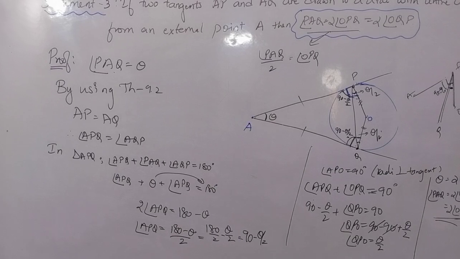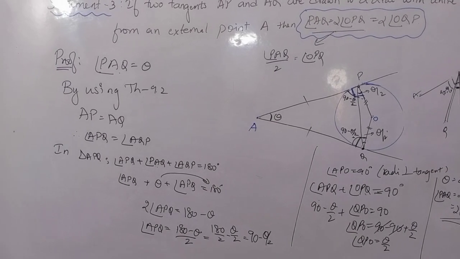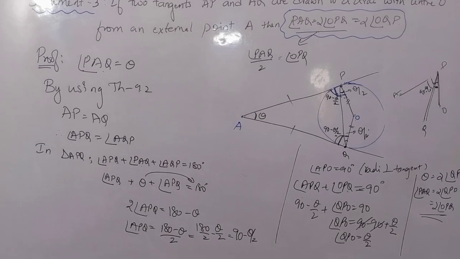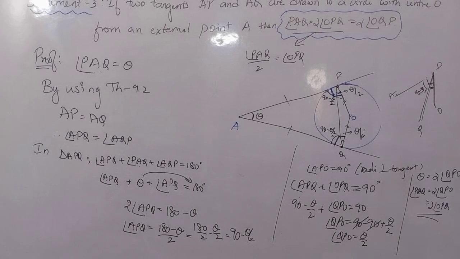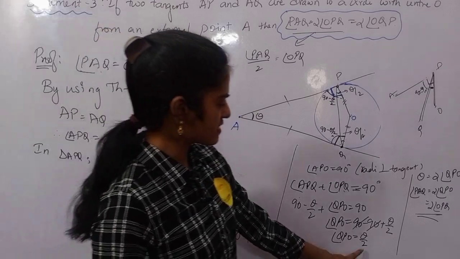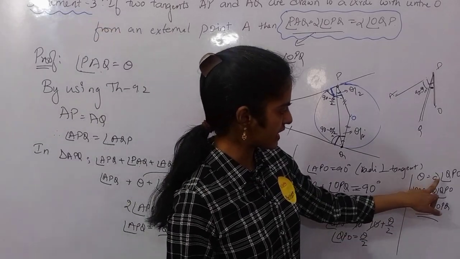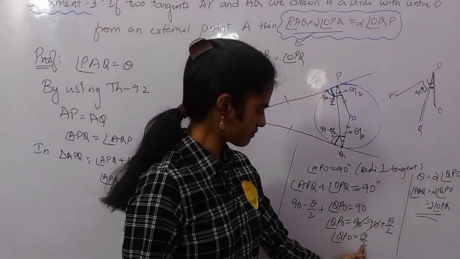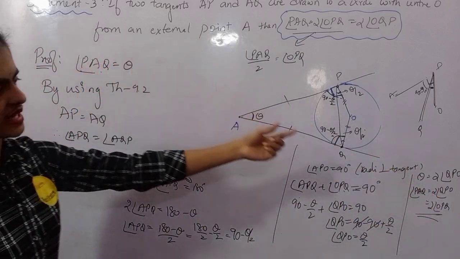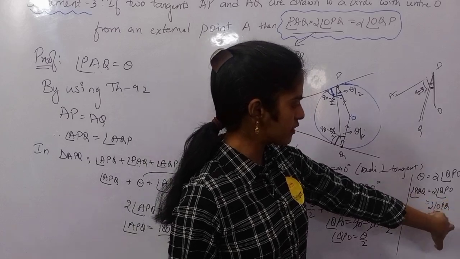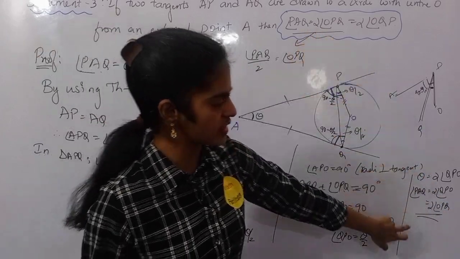Oh, the last part is not visible. I hope it is visible now, right? I'm so sorry. So yes, we have just transposed 2 to the other side, so I got theta equal to 2 angle QPO. Theta is nothing but angle PAQ. So PAQ is equal to 2 times angle QPO. That is what we have to prove. So this part is proved.